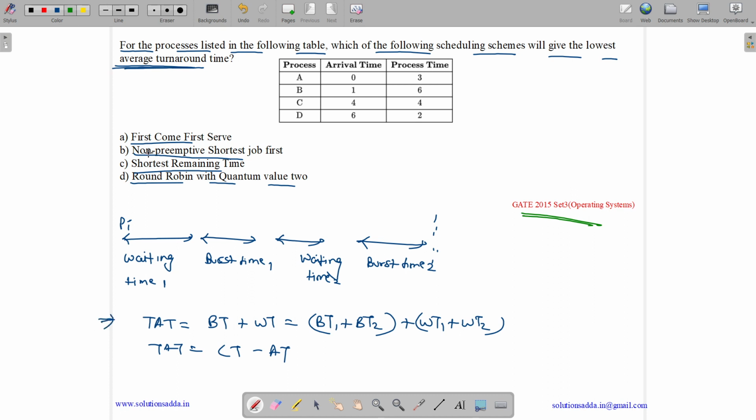See what happens in FCFS. The process which came first will execute first. For minimum turnaround time, we have to minimize the waiting time, since burst time is fixed. But FCFS just gives priority to the process which comes first and does not cater to the waiting times. SJF gives priority to the one which has the shortest job, which means the process has to wait less. But suppose a process with burst time 100 came at 1 second and one with 10 came at the next second, then P2 has to wait till P1 gets completed. So it also does not focus on that.